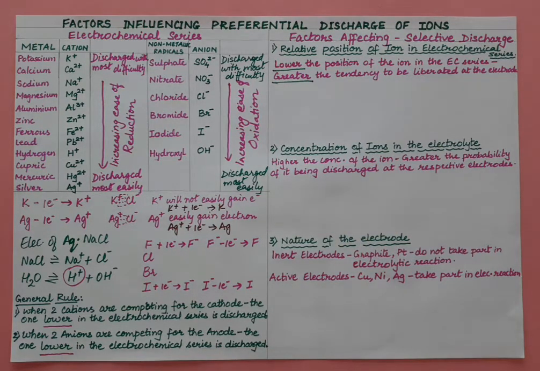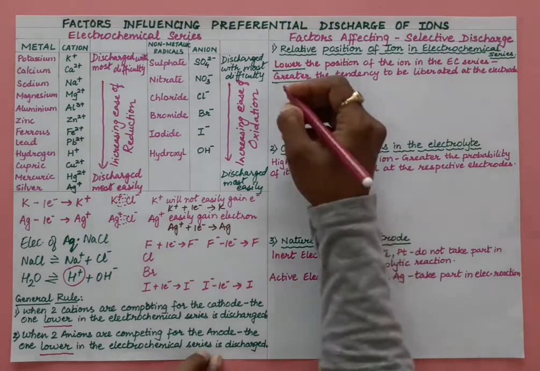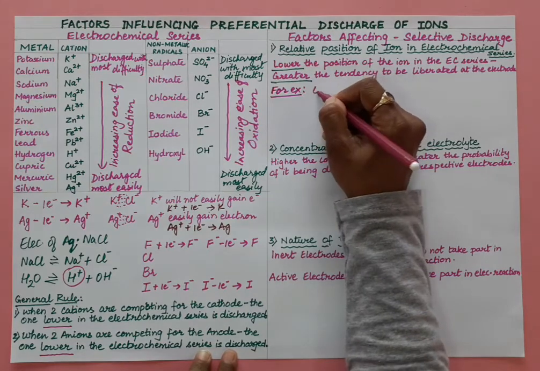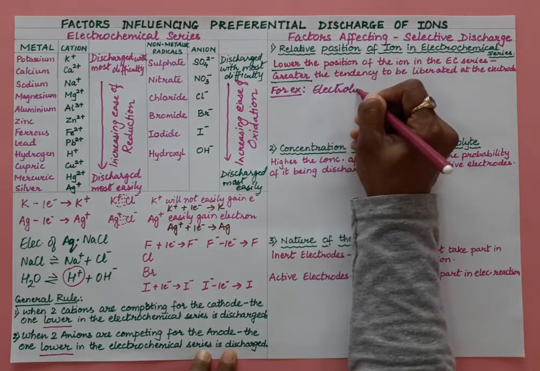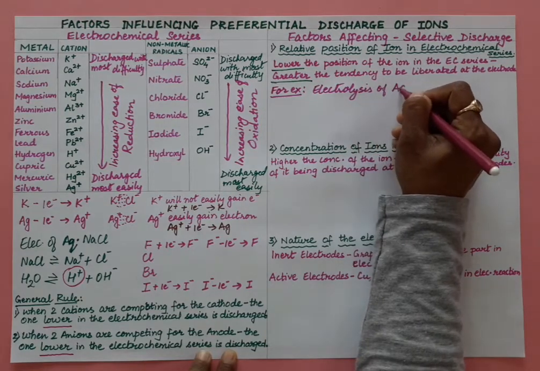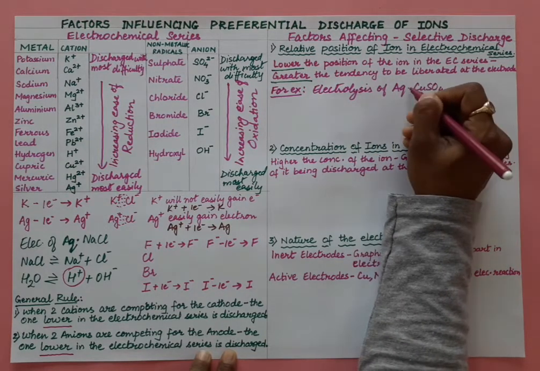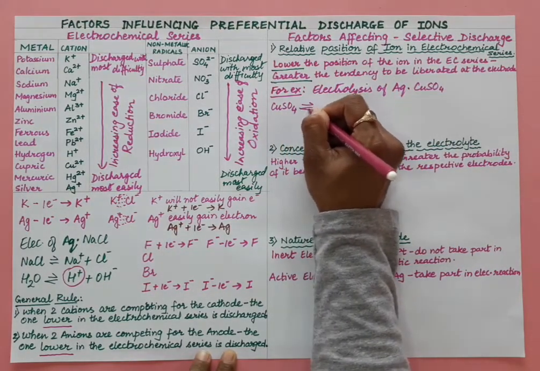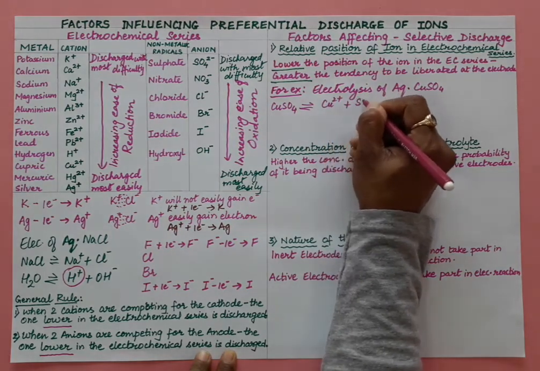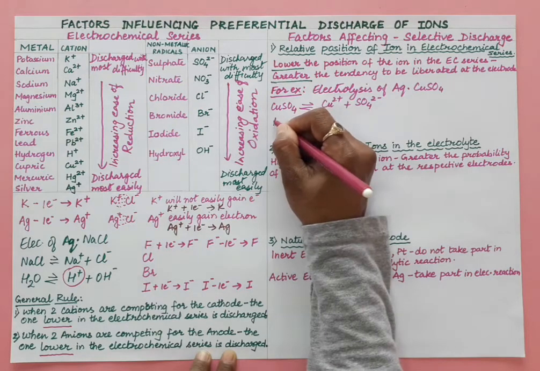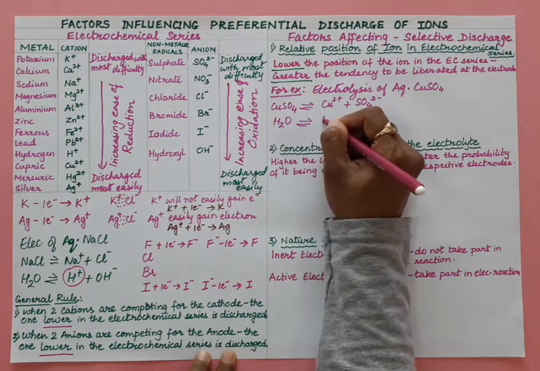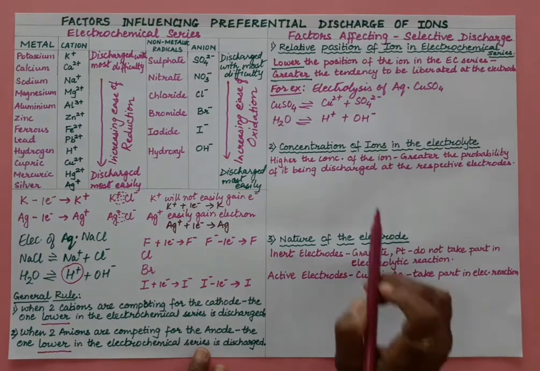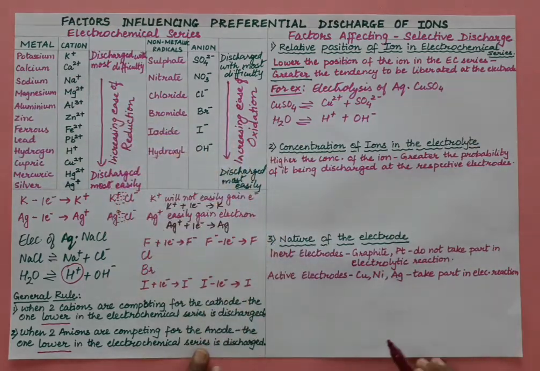Now to understand this, let us take an example: the electrolysis of aqueous copper sulfate. In aqueous copper sulfate, let us understand the ions present. When dissociation takes place, we'll have cupric ions and sulfate ions. Water is also there, since it is an aqueous solution, so H plus ions and OH minus ions are also there. Now which one will get discharged? This is the relative position of ion, so we will see which one will get discharged.